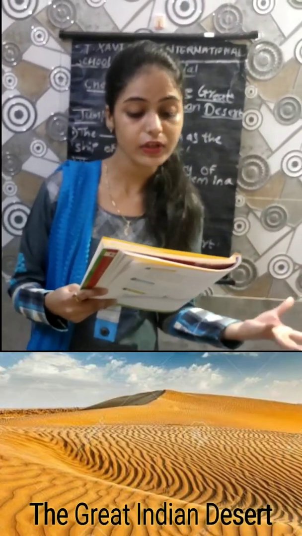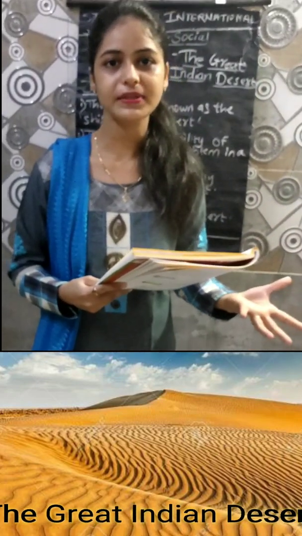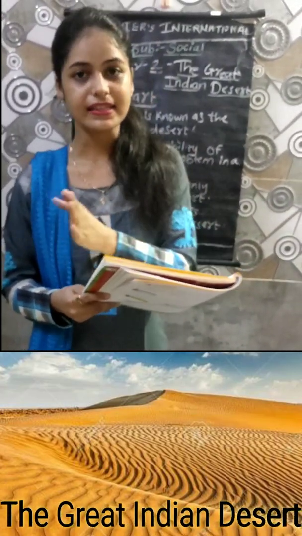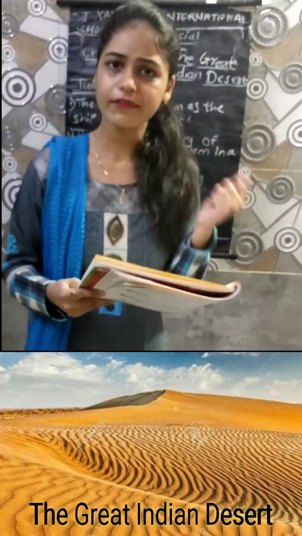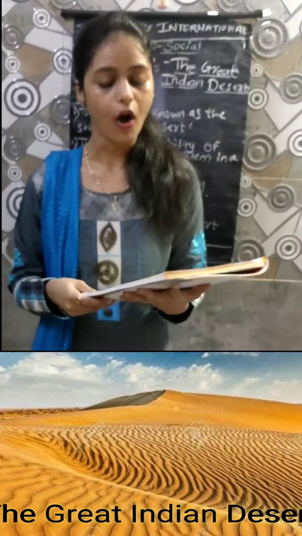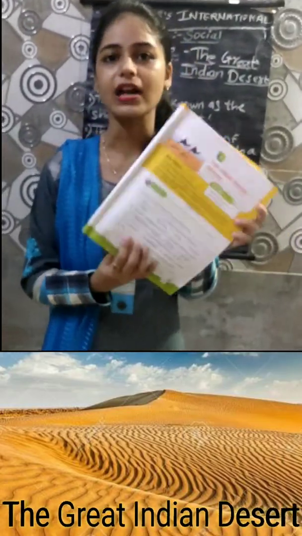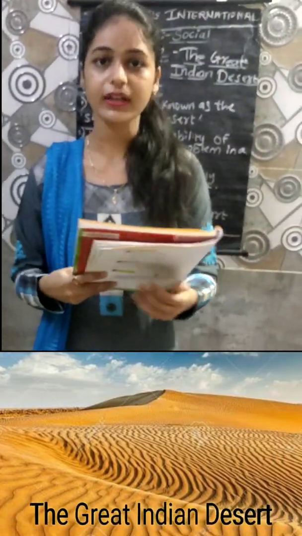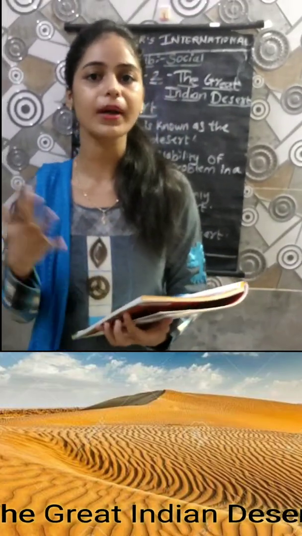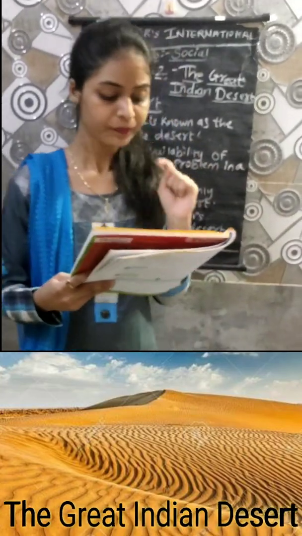As we have seen, the Northern Plains are very fertile and a lot of crops are grown there. But in the northwestern part of India, in the state of Rajasthan, very few crops are grown. Before we start the first topic, desert in the west, let's start with the jump start questions. They help you to learn more about the desert.